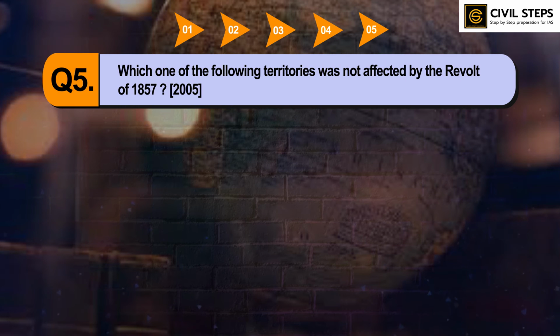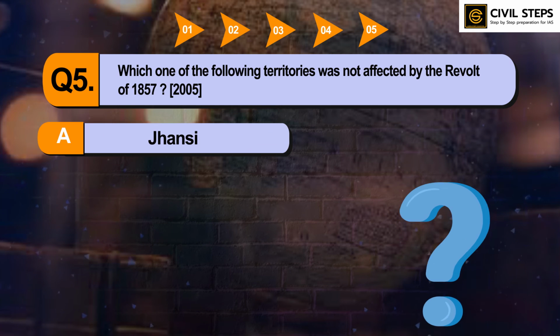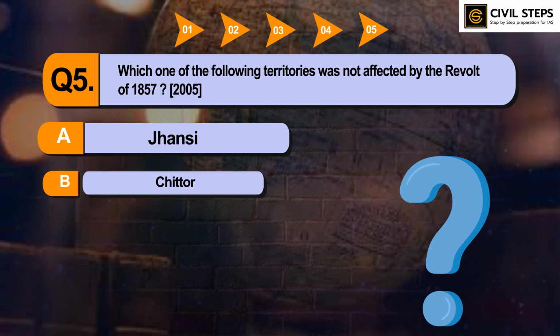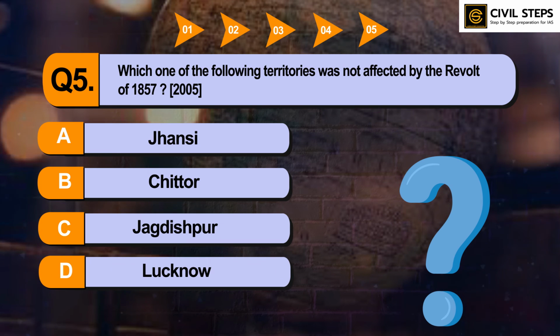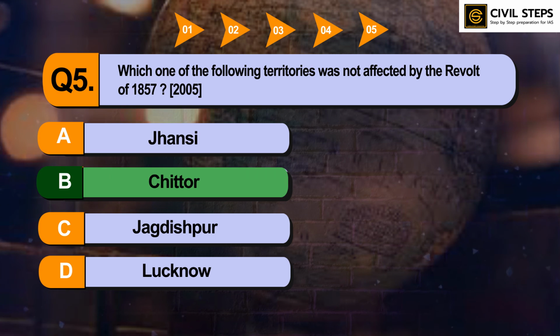Which one of the following territories was not affected by the revolt of 1857? Option A, Jhansi. Option B, Chittor. Option C, Jagdishpur. Option D, Lucknow. So you can pause this video and write your answer in the comment section below. So the answer of this question is option number B, Chittor.